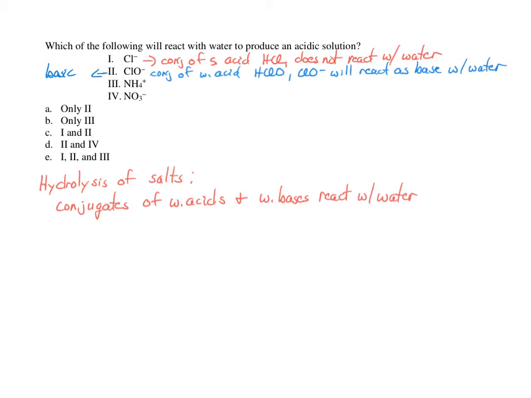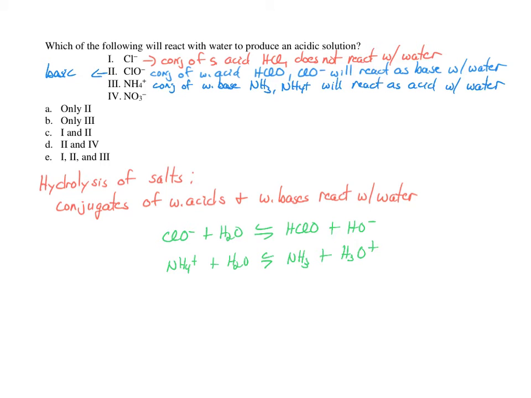Ammonium ion is the conjugate of the weak base ammonia. And the final ion here, the nitrate ion, this is the conjugate of a strong acid. It's not going to react with water.